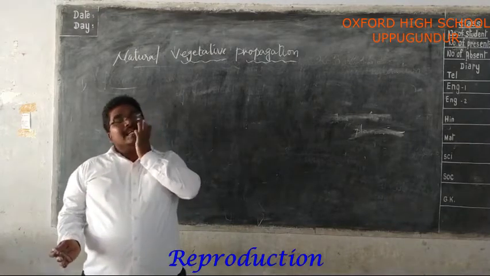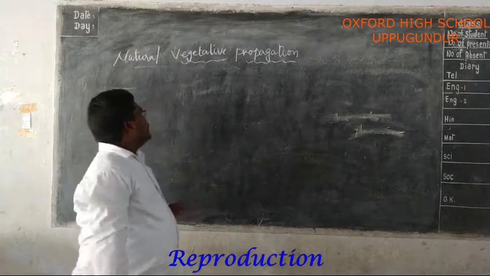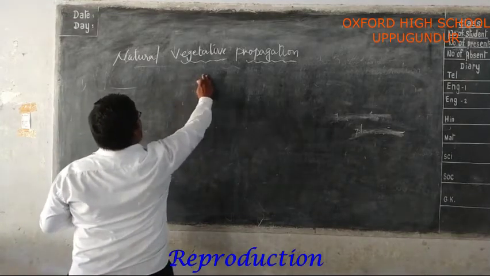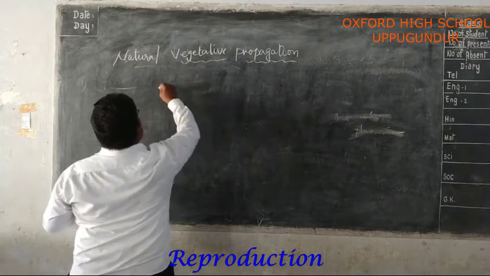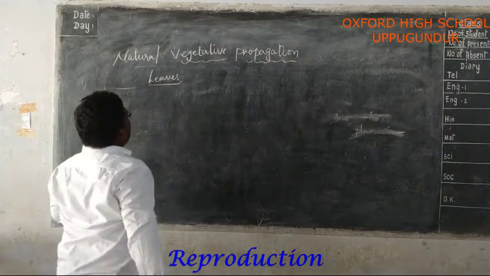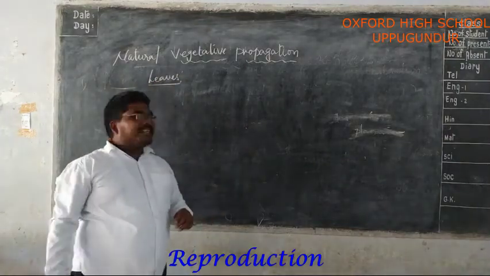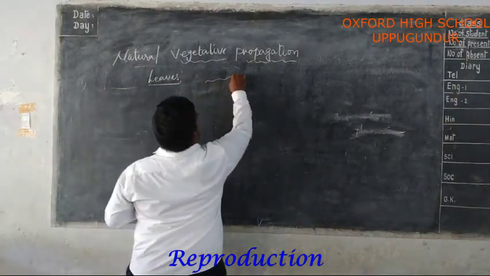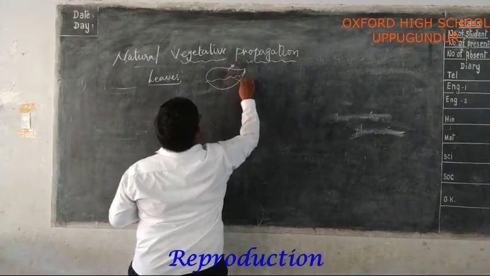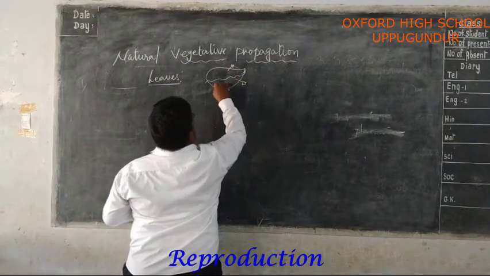The natural vegetative propagation example is from the leaves. In the bryophyllum plant, we can see that the new plants are growing from the edges of the leaf.